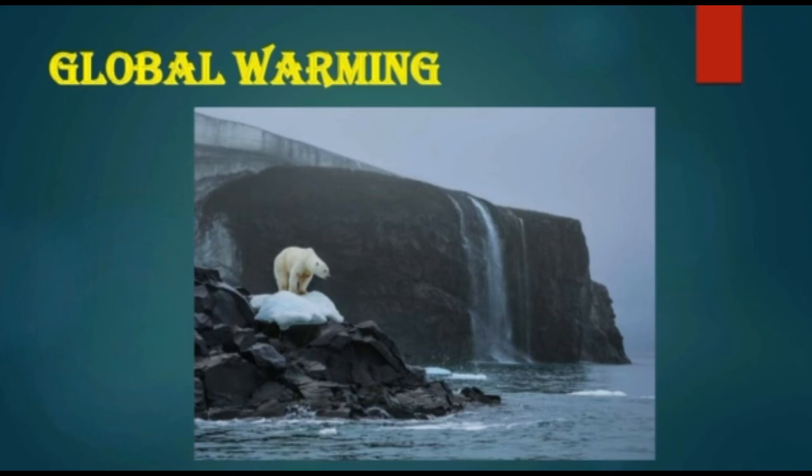Next one is global warming. Air pollution results in the accumulation of carbon dioxide in the atmosphere. When gases like carbon dioxide are present in the atmosphere in large amounts, they increase the atmospheric temperature. With increased temperatures, melting of ice and icebergs in polar regions and increase in sea levels are taking place. It affects the living organisms living there.